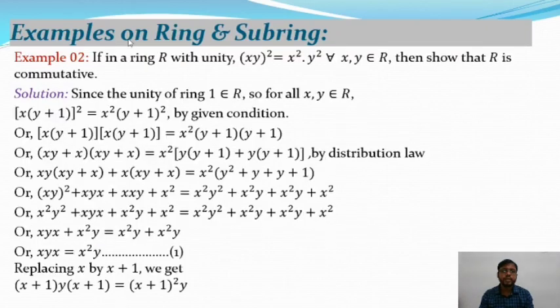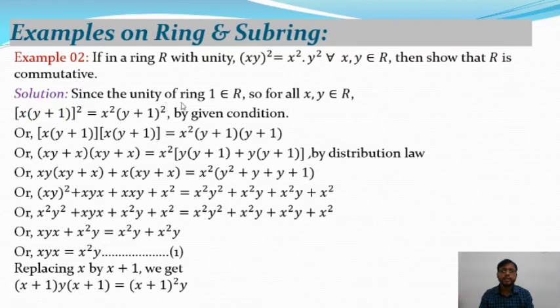So after that we will take the second example of ring as well as subring. If in a ring R with unity we satisfy the relation (xy) whole square equals x square into y square for all x, y belongs to R, then show that R is commutative. That means a commutative ring.